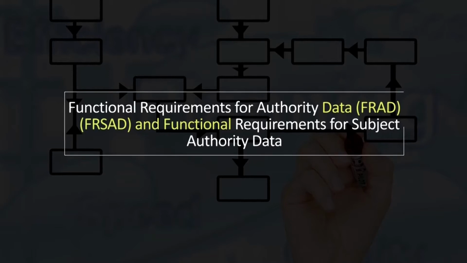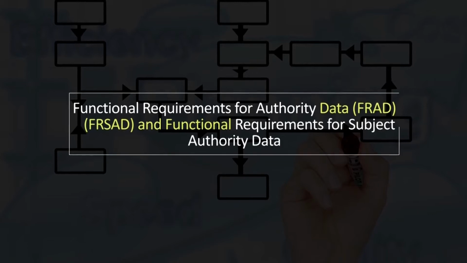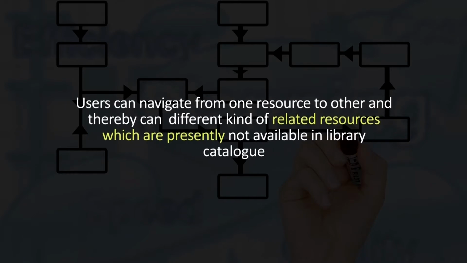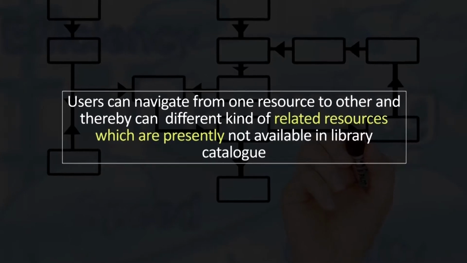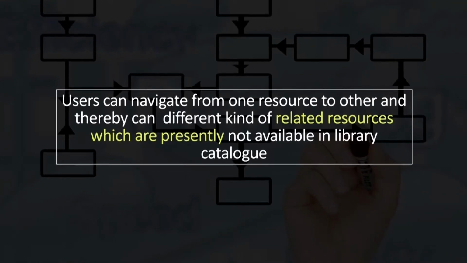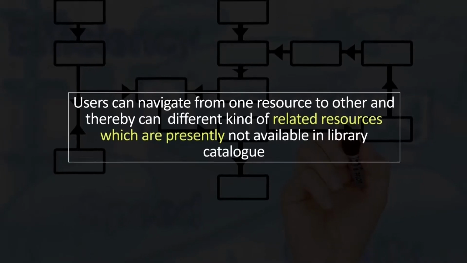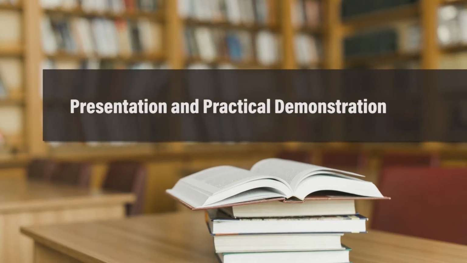That means that a library catalog should relate all the entities available inside the cataloging data sets or cataloging database, so that users at the retrieval interface can navigate from one resource to other related resources, and thereby can explore and discover different kinds of related resources which are typically not available presently inside a library catalog. So let us move towards the presentation first.